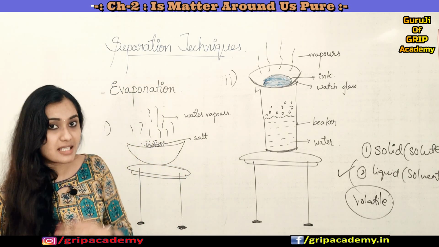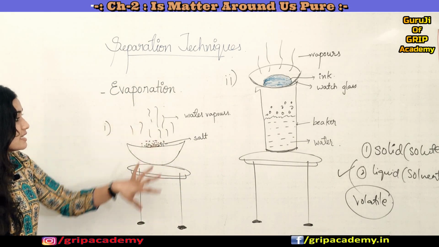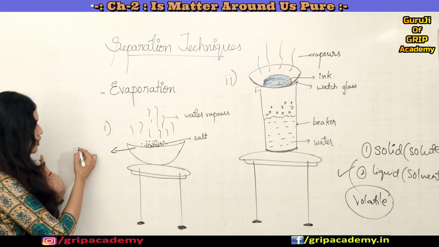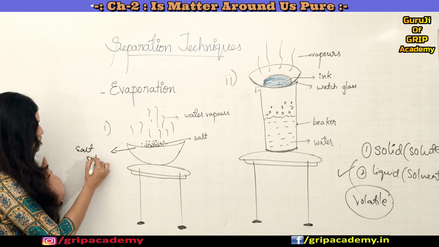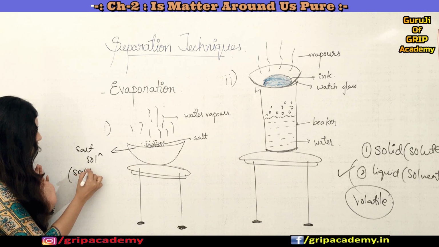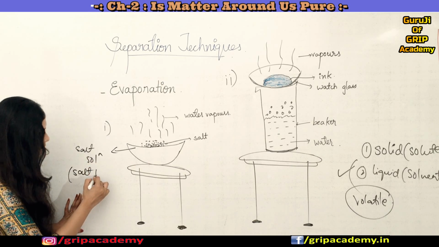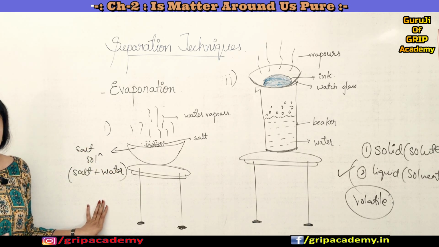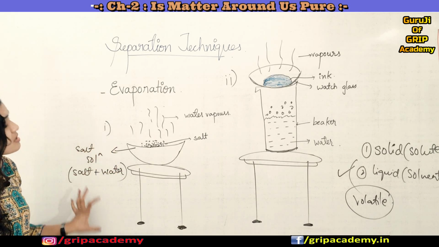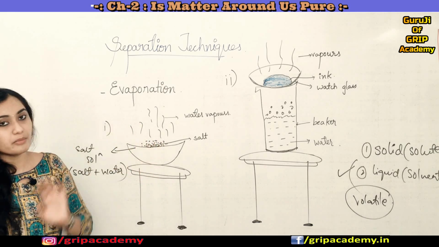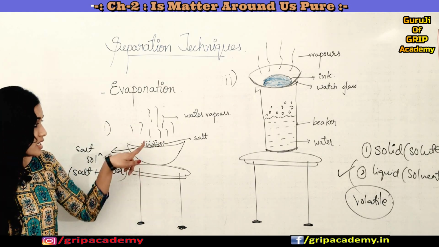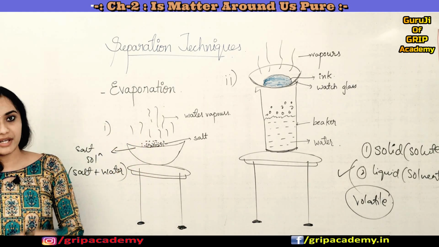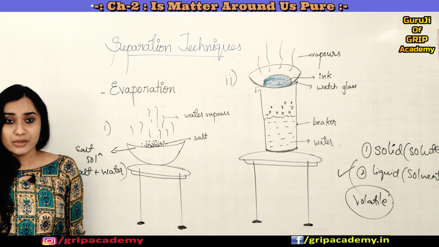Okay, so now let us take some example to understand this. See here, there is a mixture of salt solution, which means salt is used as a solute and water is used as a solvent, correct? So this is a salt solution which we have taken in a beaker. Now we have to separate salt from its solvent, which is water, right? So how do you do it?